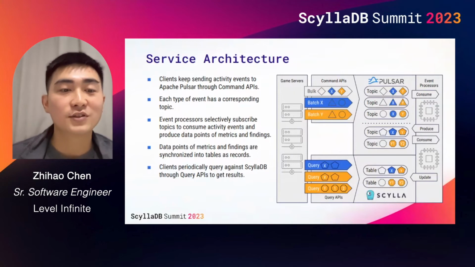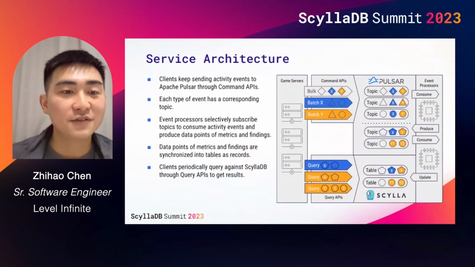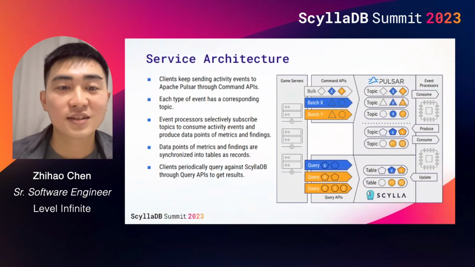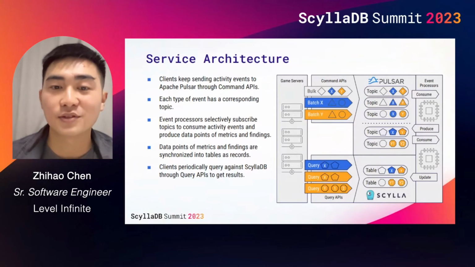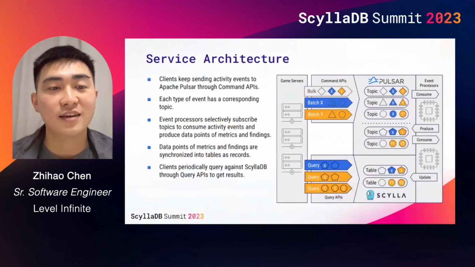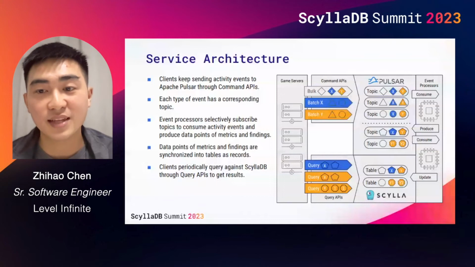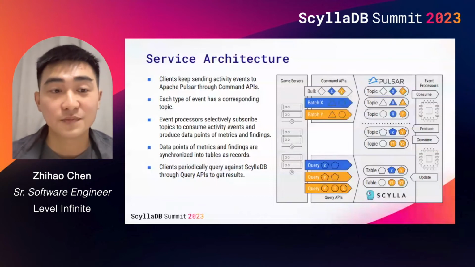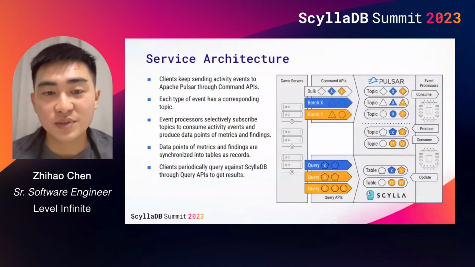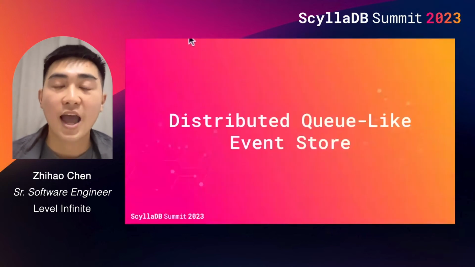Before we move on to the next section, let me summarize our service architecture. Starting from the right side, game servers keep sending events to our system through command endpoints, and each event represents a certain kind of activity that occurs in a gameplay session. Event processors produce findings or metrics against the event streams of each gameplay session and act as a bridge between two sides. On the read side, we have game servers or other clients that keep polling metrics and findings through query endpoints and take further action if abnormal activities have been observed.